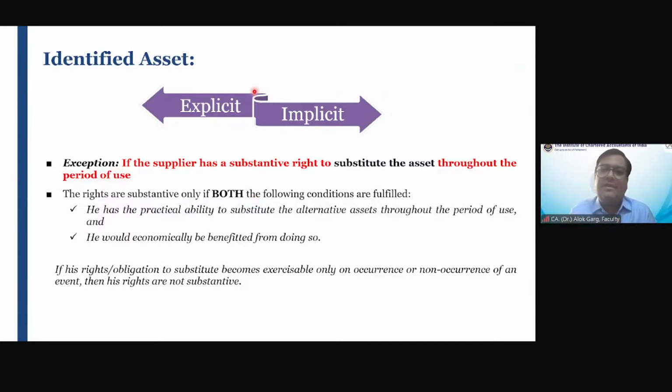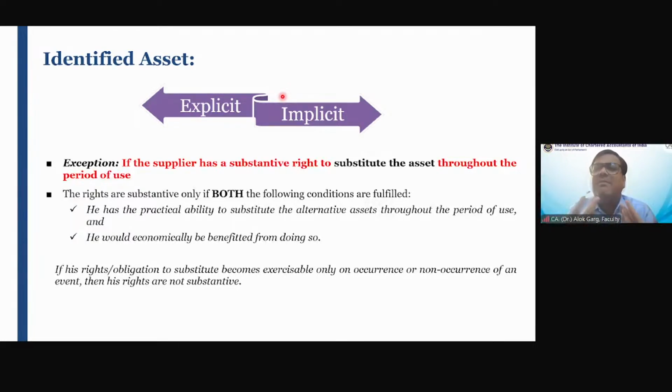Okay. What is meant by implicit contract? For example, the company has taken a power plant on a lease basis, and the lessor has only one power plant. I'm just taking an example, right? So it is written that the power plant has been given on a lease basis to this lessee for a period of 10 years.